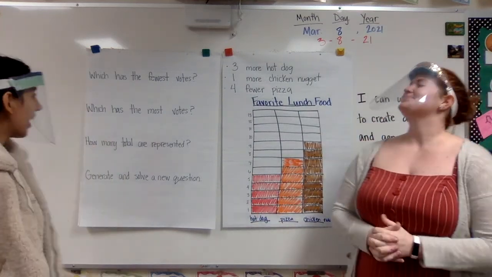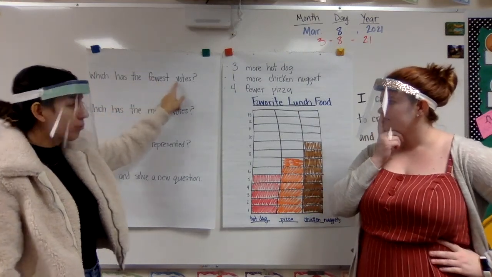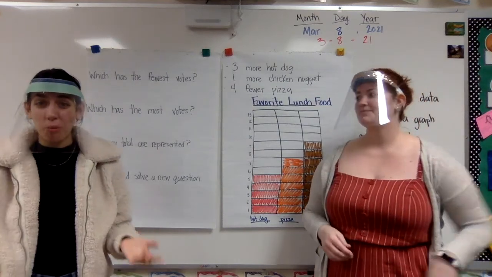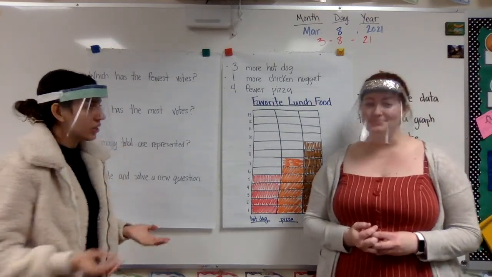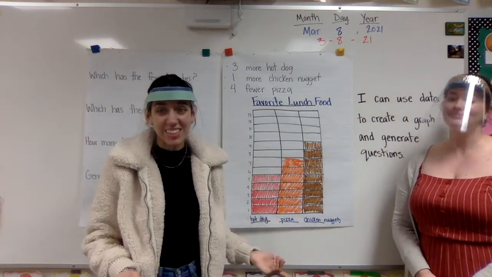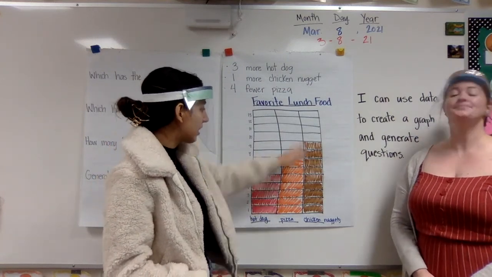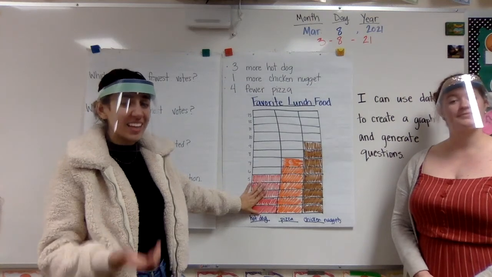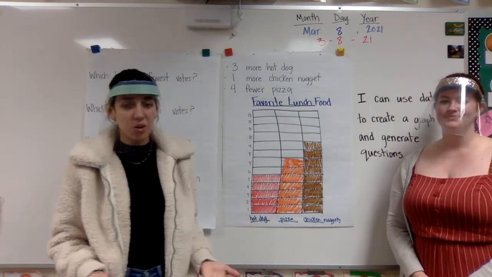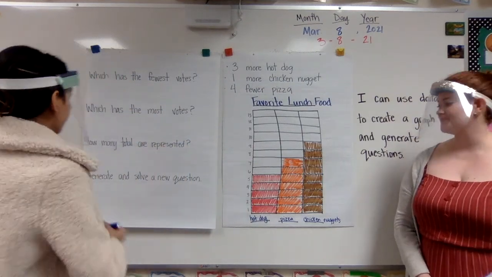Oh, sounds good. Okay, so looking at our first question, it says, which has the fewest votes? And I remember Miss Lime said earlier, fewest is just a different word for less than. So I'm going to look for who had the least amount of votes. And, well, it's really easy to see on a bar graph because it's all colored in, and you can see the different sizes of the bars. And this bar right here is the smallest or the least, and that's for hot dog. So hot dog would have our least or fewest votes. And that is right.